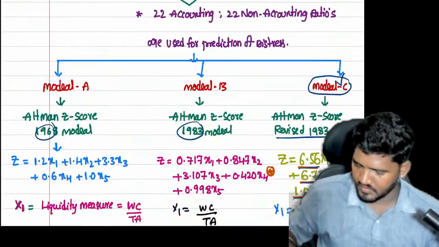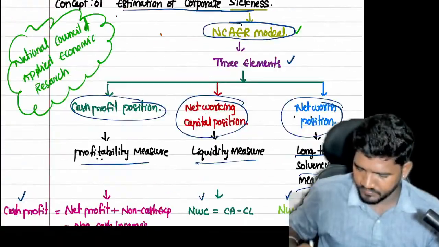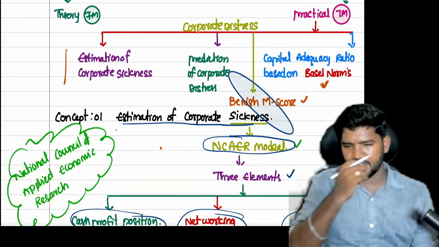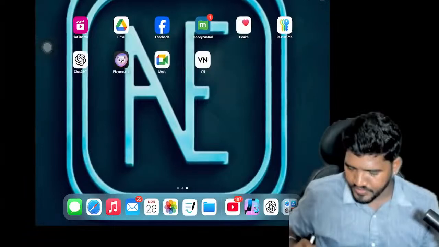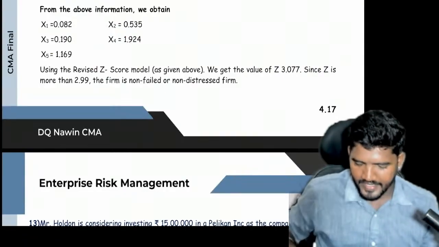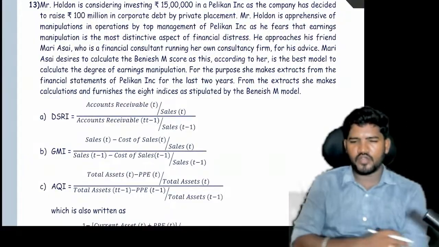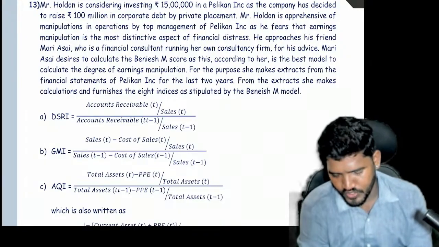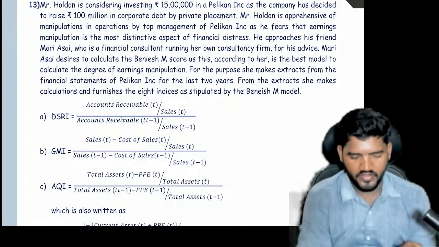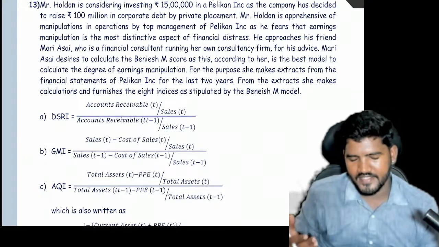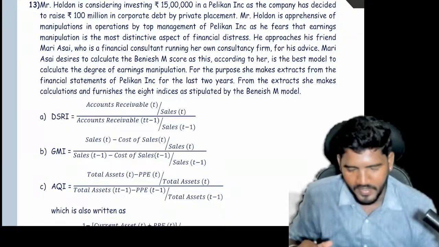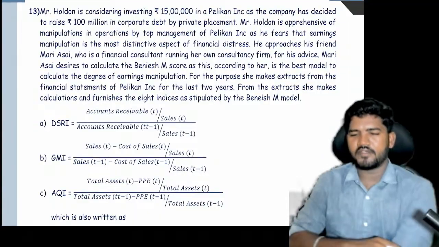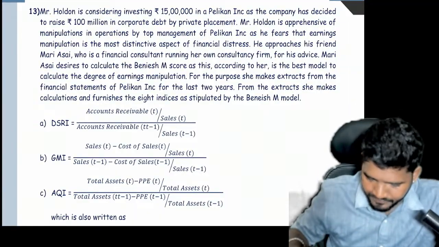Next, Altman Z score completed. NCR model is completed. Next concept is called Beneish M-Score. Last time it was a bouncer. An unexpected question. But the students who followed my regular classes all wrote it, while the students who followed my marathons did not write this question. Why? Because in the marathon I said it is not important. Okay, but now I'm not making that mistake, because it is important. When it comes to illustration number 13,